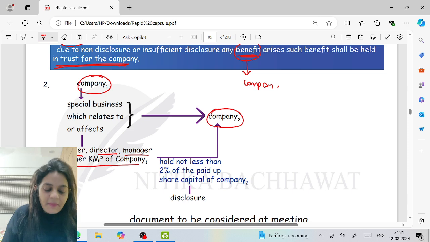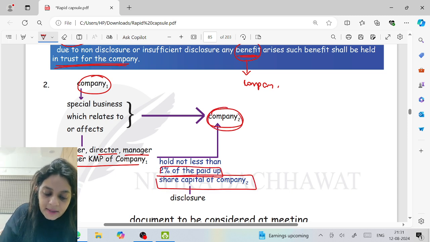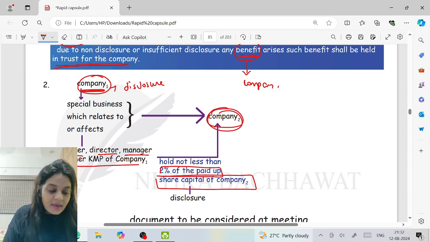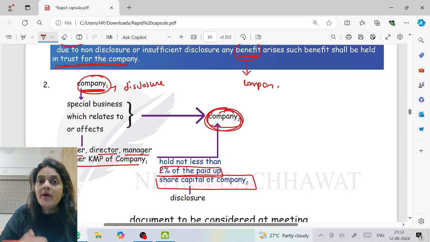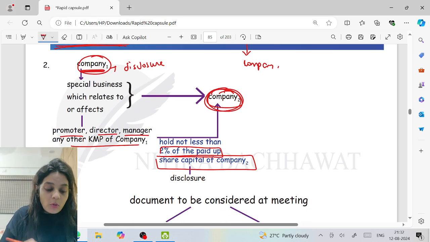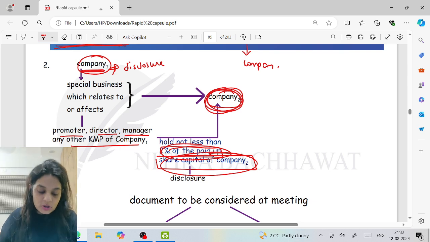Now, if my company is making a contract with another company and the director or promoter or manager or key managerial personnel of my company holds not less than 2% of the paid up share capital in this second company, then my company should also make a disclosure of this holding. So I am making a contract with this company or it is going to affect this company, and the director or manager or key managerial personnel or promoter of my company holds not less than 2% of the paid up share capital of this other company, then I should make this disclosure also.